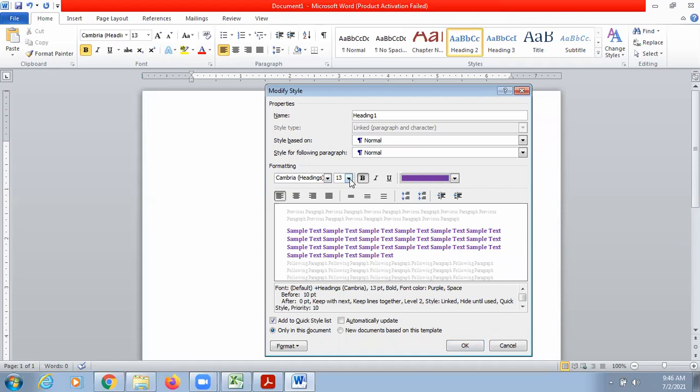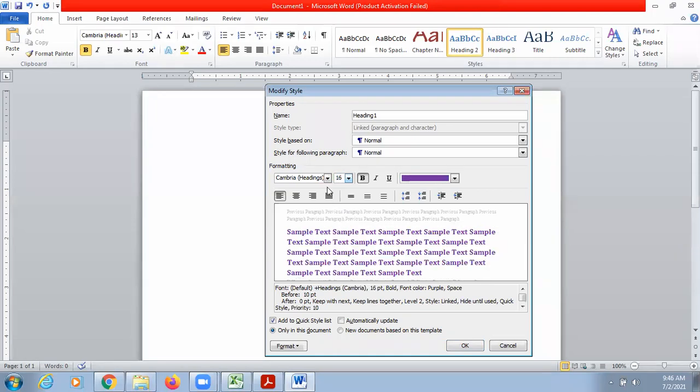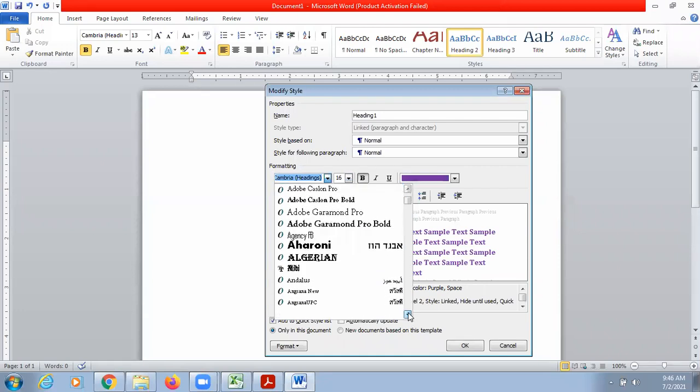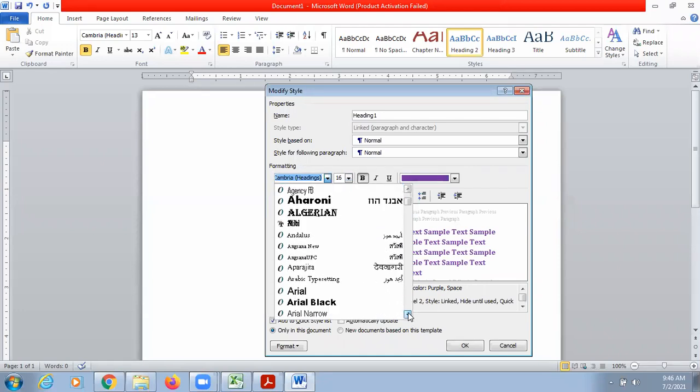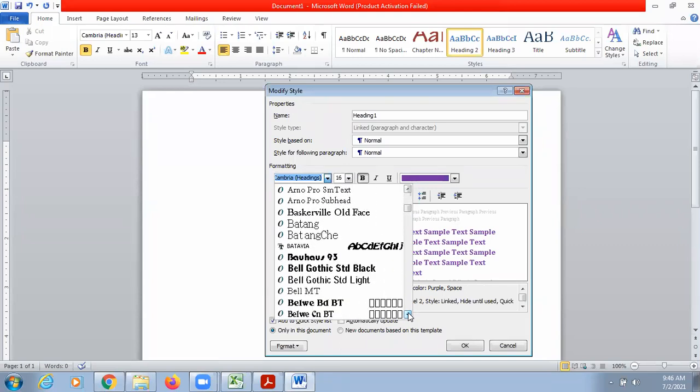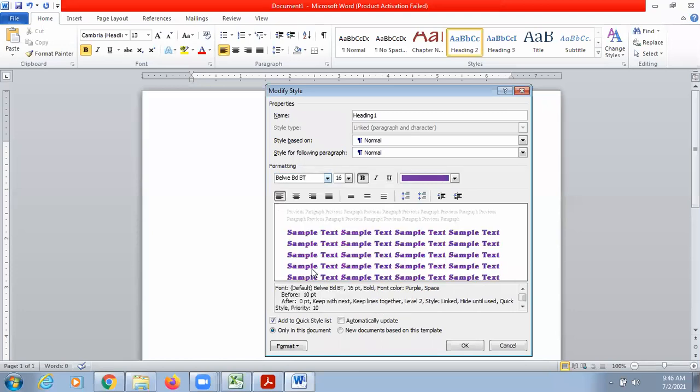It should be bold, size should be 16, and writing style should be maybe this one for headings.